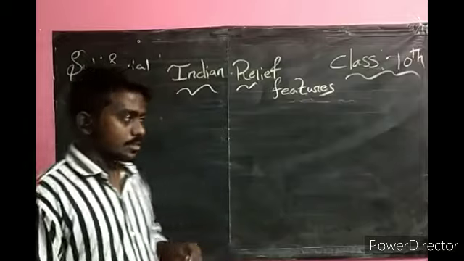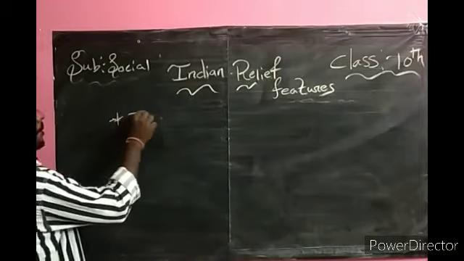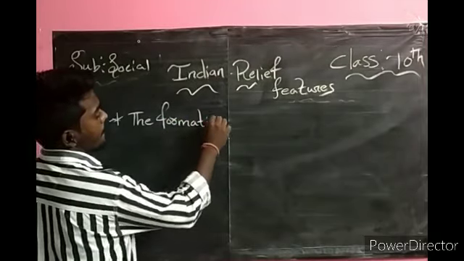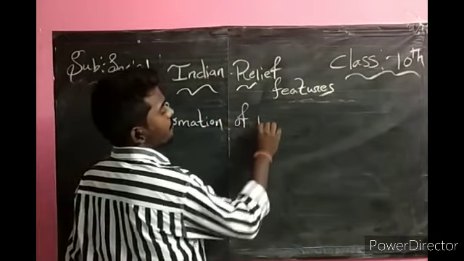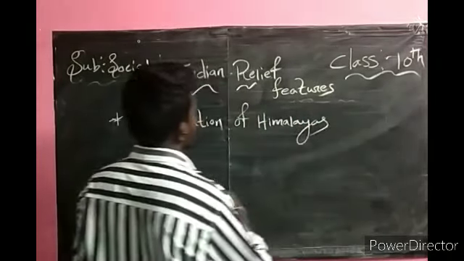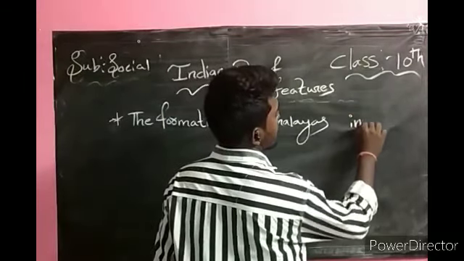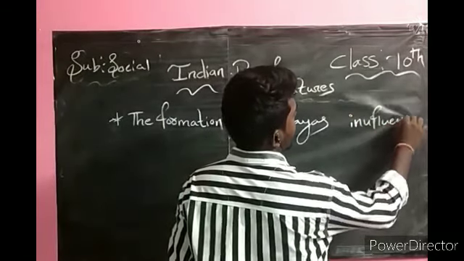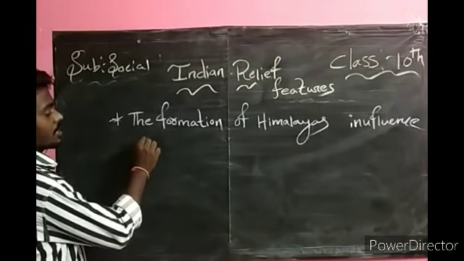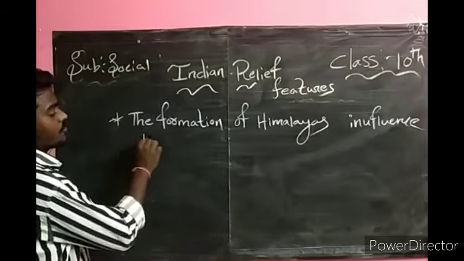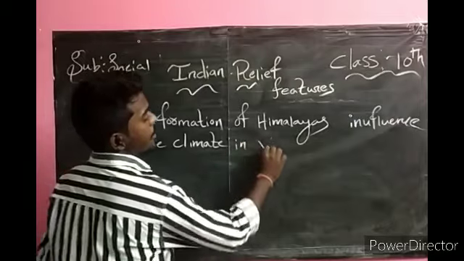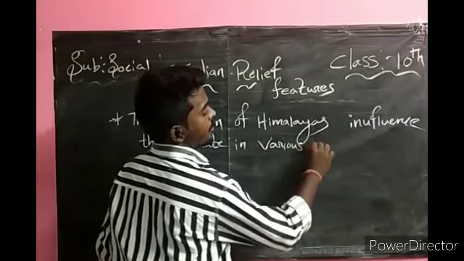Next, the formation of Himalayas influences climate in various ways.